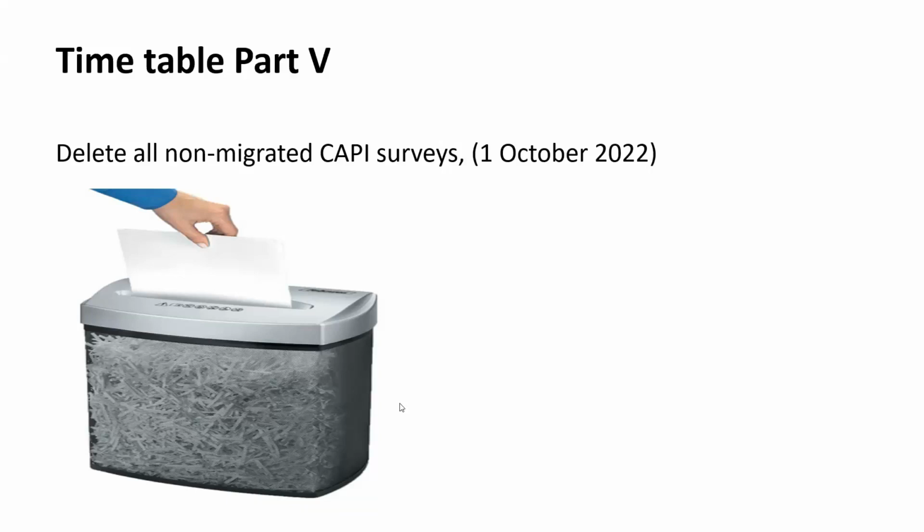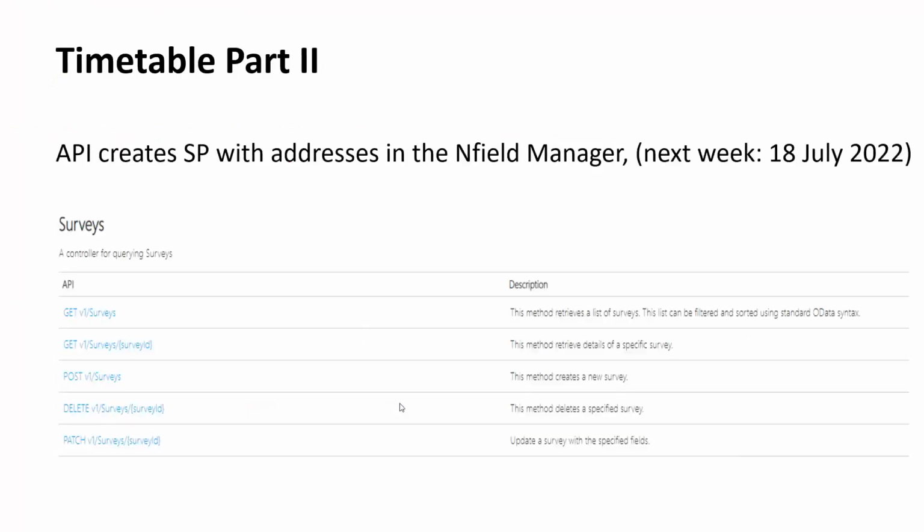There is one specific case, and therefore let me go back to this: the API. If you use the API completely to manage your surveys, so if you do not use our interface, you will not notice that you can no longer use the CAPI interface.